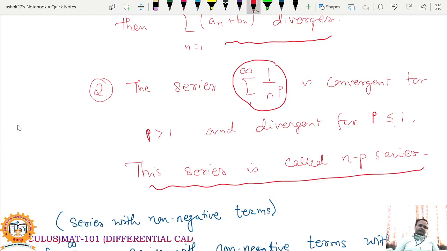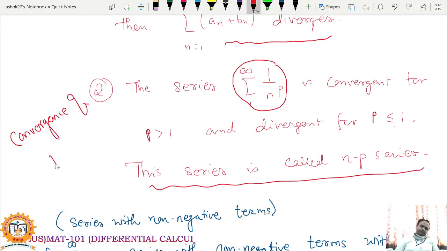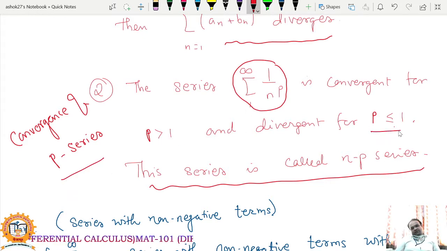And this theorem is called convergence of p series. For which values of p this series is convergent, and for which values of p this series is divergent. So surely if p is less than or equal to 1, then this series is divergent, and for p greater than 1, this series is convergent. You can see it. So this series is called p series and its convergence.